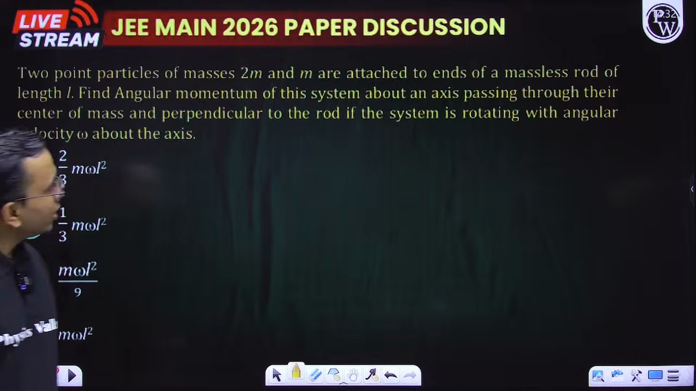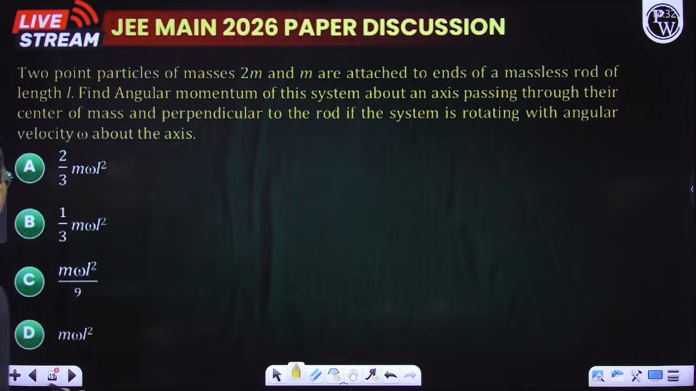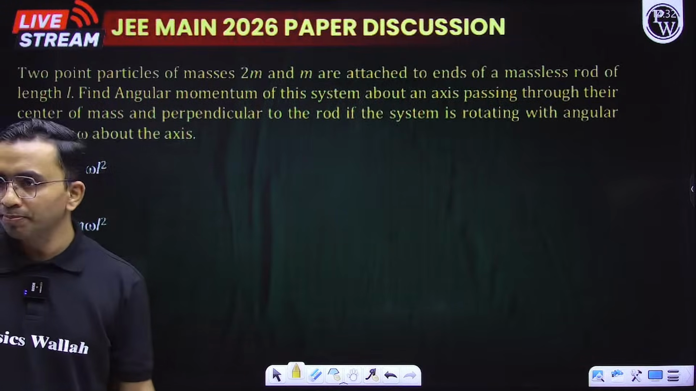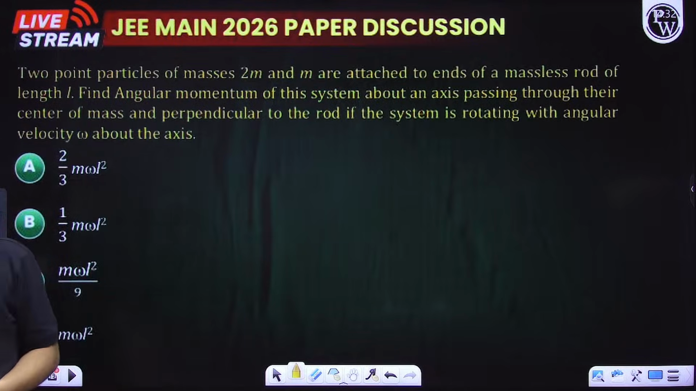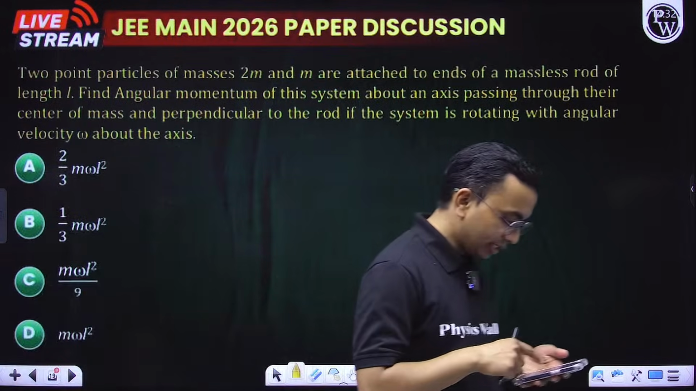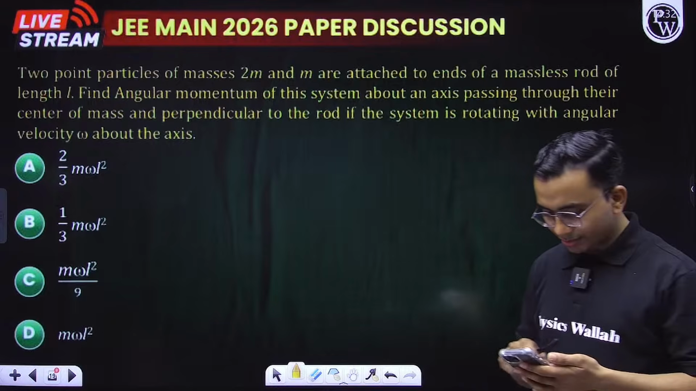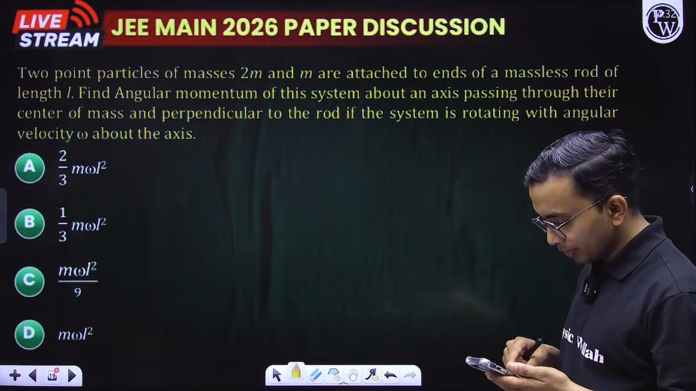Now this question is of rotating with angular velocity. This question is of angular momentum, and the angular momentum of the system we need to find here, which is quite straightforward.